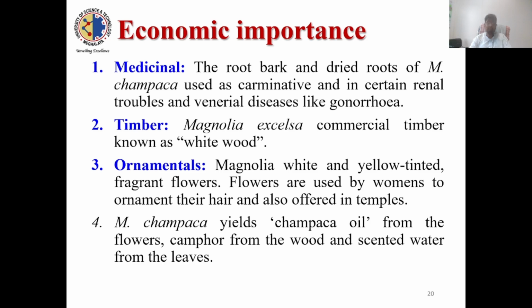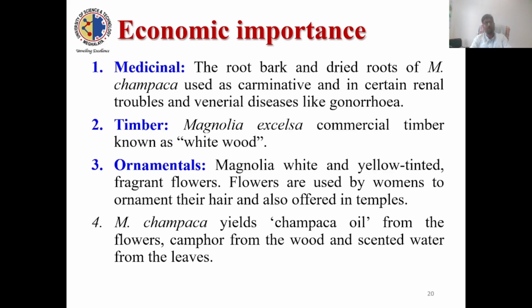So now the economic importance of the family Magnoliaceae. Is there any economic importance? Yes. The members of this family are very important for their use as timber, medicine, ornamental or other products.